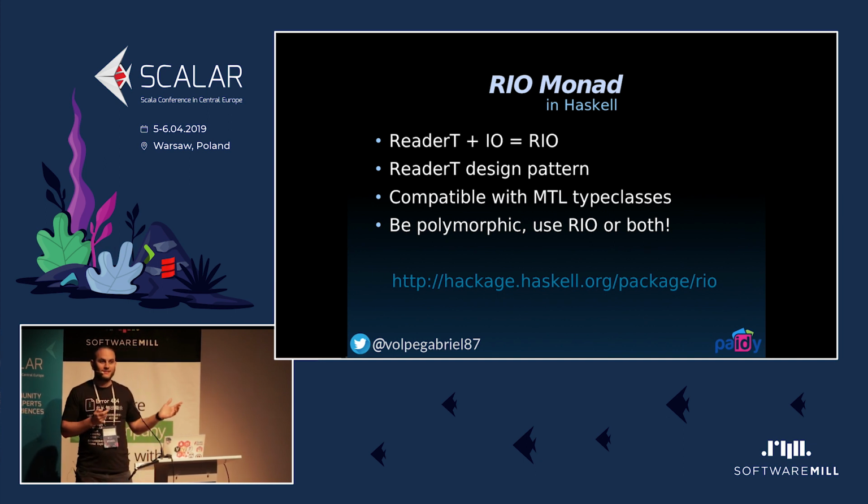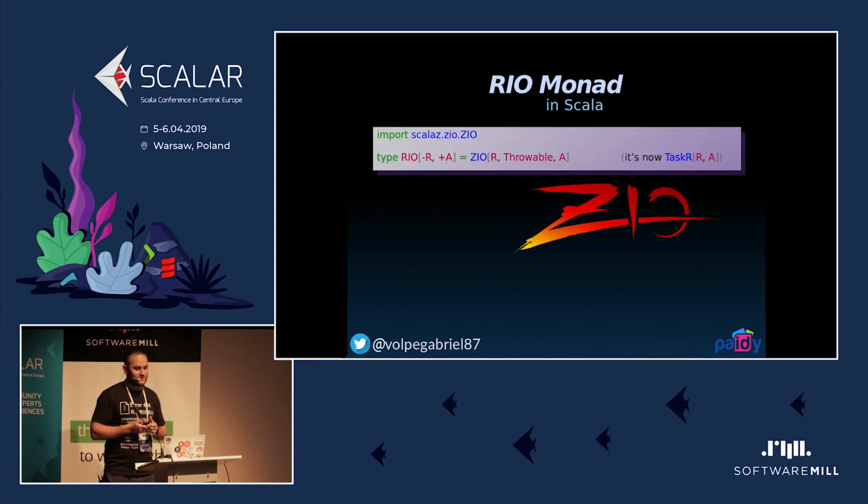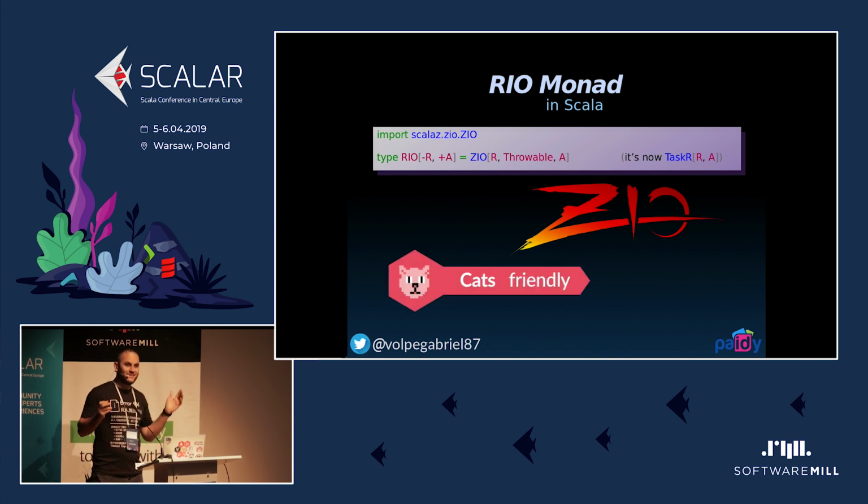This is in Haskell. What about Scala? So in Scala, there is this library called ZIO, which is a trifunctor, and in the latest version, allows you to carry some environment as well. So if we just newtype that, and we fix the error to Throwable, we can get the instances for cats, and so we can make it compatible with all the cats ecosystem, so we don't miss out from using wonderful libraries like FS2, Doobie, and HTTP4S. It's called RIO now, by the way, Task R because of reader. But when I was playing around, I just defined a newtype to match it with the Haskell equivalent.